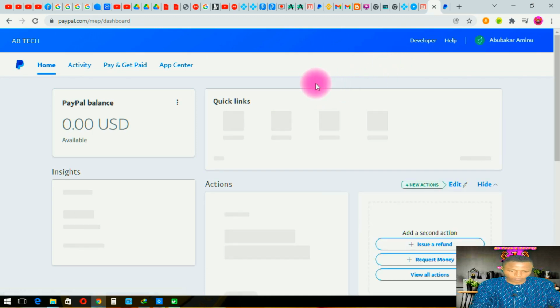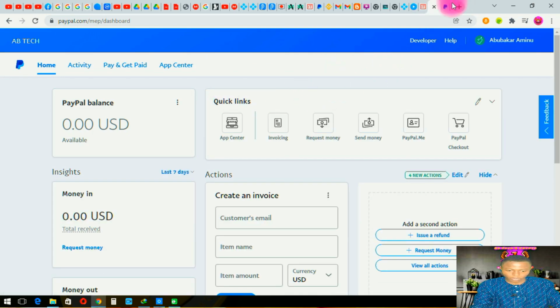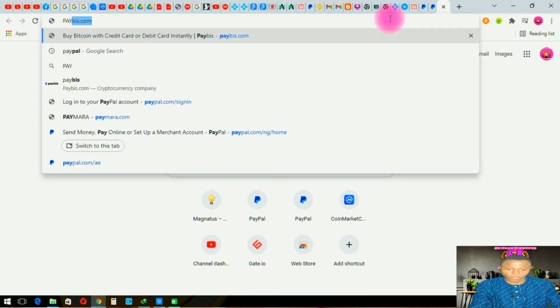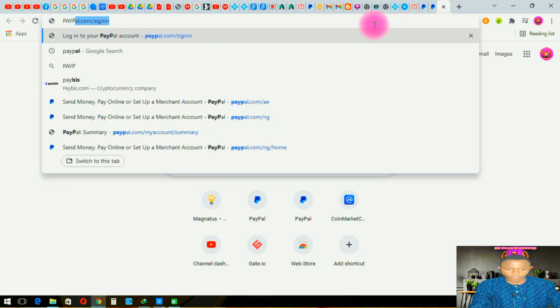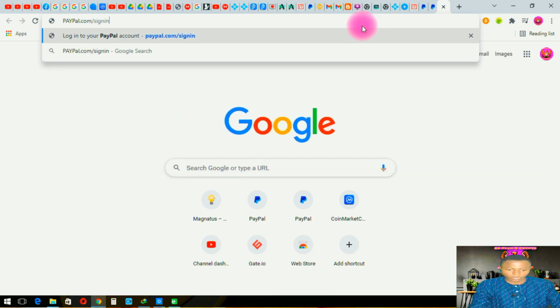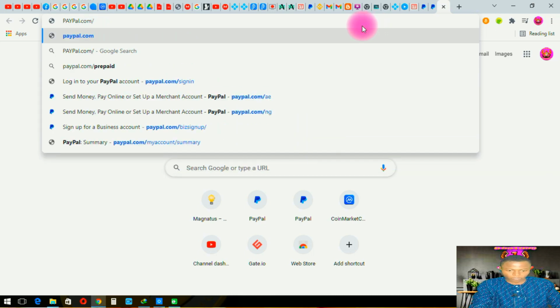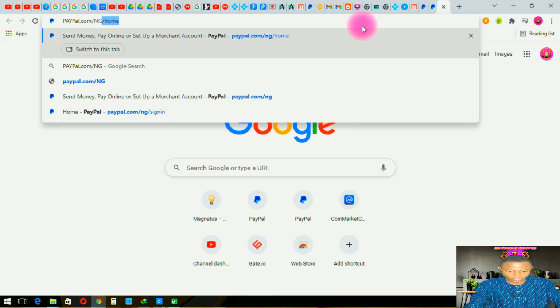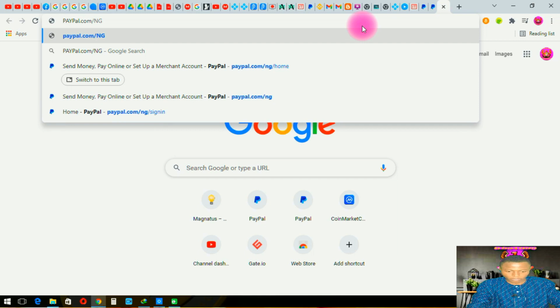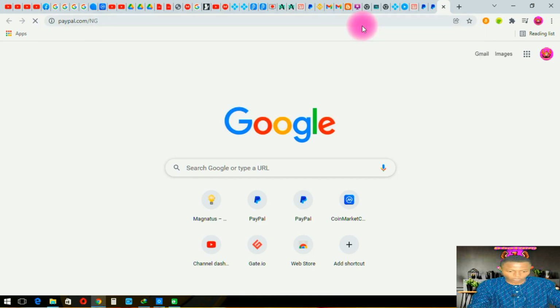If you come here and type paypal.com/ng, hit the search button and wait for it to load up, depending on the network.